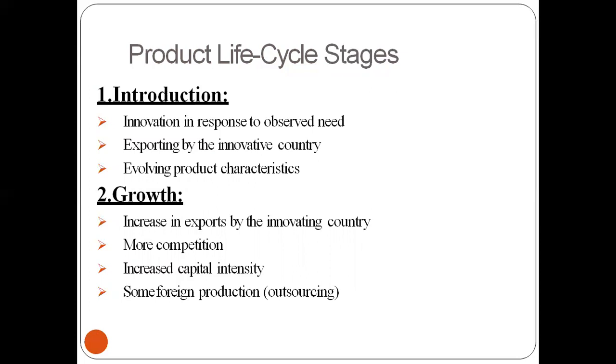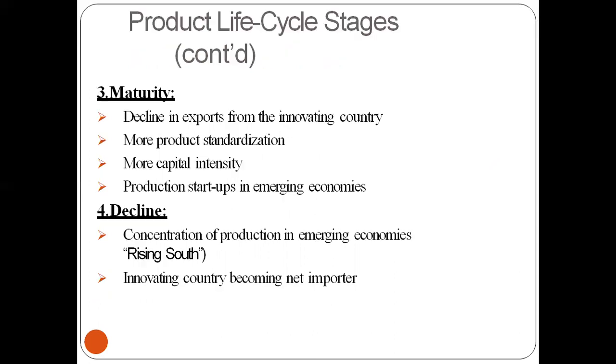Then growth, with increased exports by the innovative country. Then more competition, as more players enter the market with similar or differentiated products. Capital intensity also increases with large scale or mass production. Then some foreign production is also outsourced.